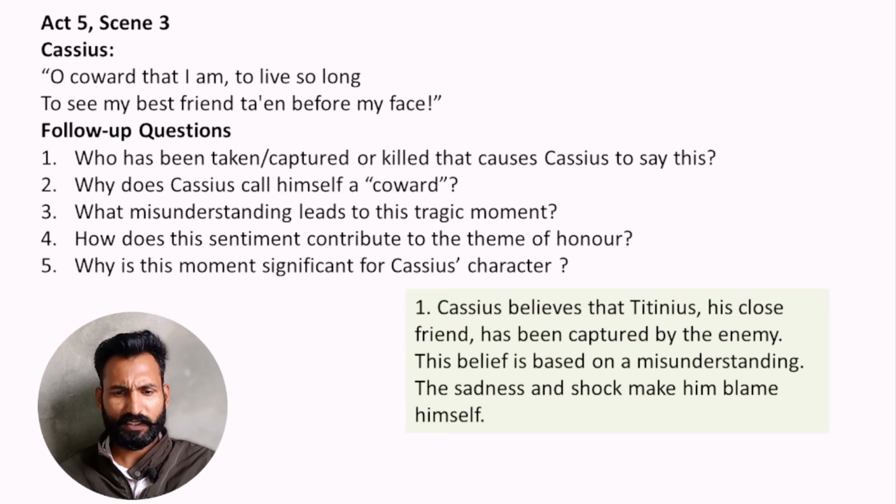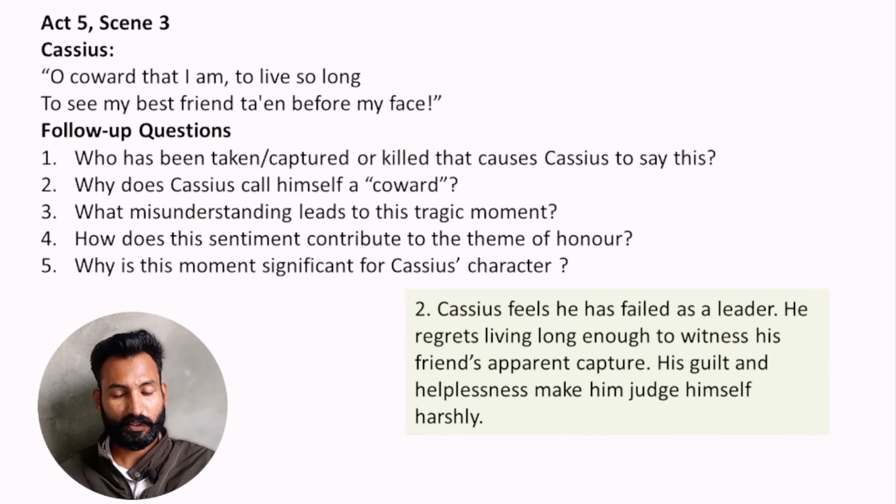Why does Cassius call himself a coward? Cassius feels he has failed as a leader. He regrets living long enough to witness his friend's apparent capture. So his guilt and helplessness make him judge himself harshly.